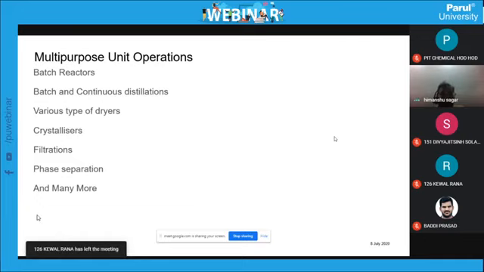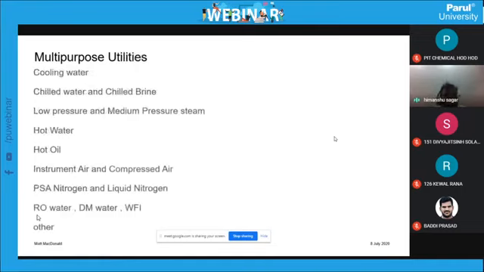Now cooling water can be used only up to 30 degree temperature. You cannot cool the material below 30 degrees. So what we have to do, we have to use the chill water. If you see this slide, chill water is being used. So to cool the reaction from 30 degrees down to 10 degrees, 15 degrees, chill water is being used. So the material is cooled down to 10 degrees.